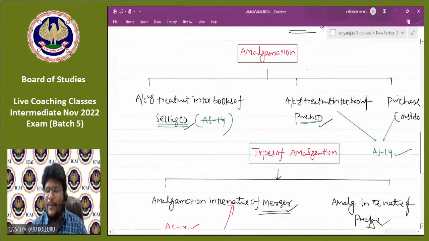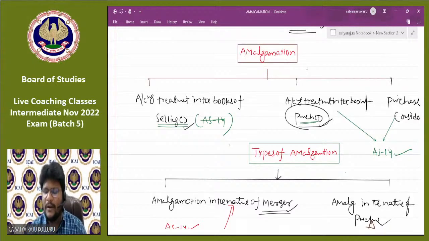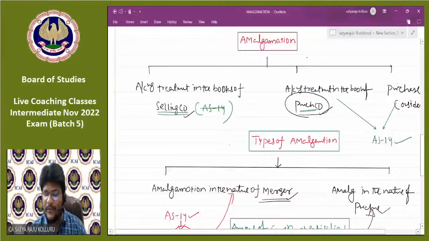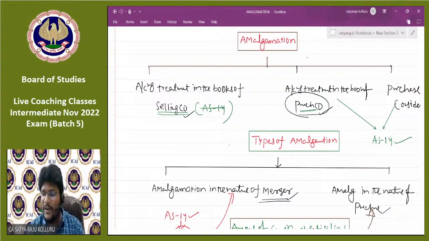The type of amalgamation is actually relevant for accounting treatment in the books of the purchasing company only. Which type of accounting treatment I need to adopt depends upon the type of amalgamation. If it is amalgamation in the nature of merger, we will adopt one type of accounting treatment. If it is amalgamation in the nature of purchase, we will adopt another type. That too in the purchasing company's books only.